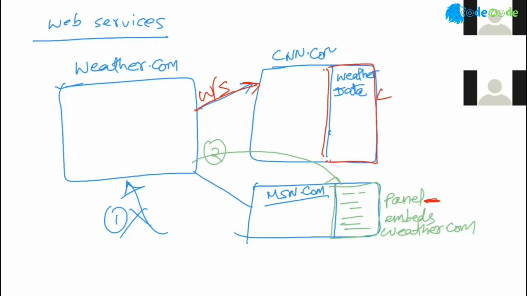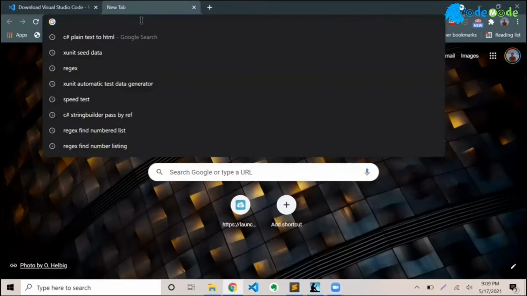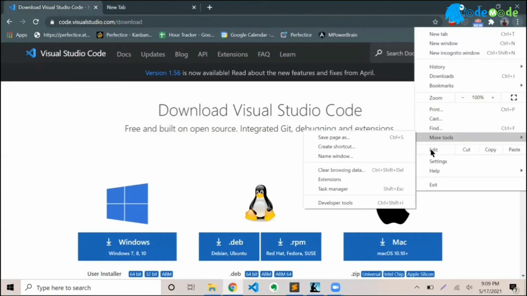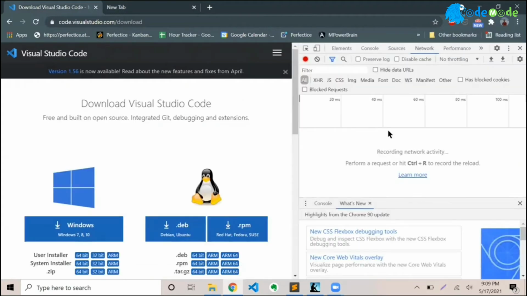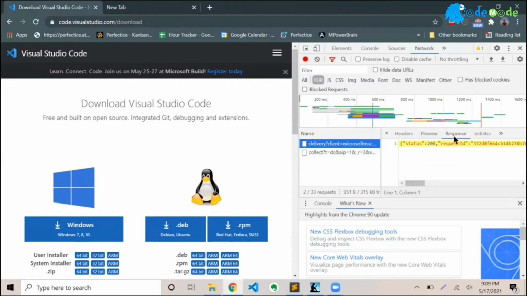Actually I can show you here. Let me share my screen here quickly and show you one interesting thing. If you go to any site, for example, I go to Chrome, go to more tools, go to developer tools, and go to the network tab, and you select here, rather than All, select XHR, and you refresh. All these things that you see here are basically web services calls, right? You will see this is the request and this is the response. And you see the response is pure data. Let me copy this response.